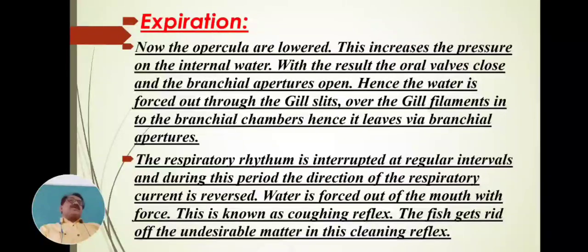For this inspiration and expiration, two important walls are present in the body of the fish. The first wall is present in the mouth, in the upper jaw and lower jaw, and is called the oral wall. The next wall is present on the operculum, and is called the opercular wall. These two branchiostegal walls play the most important role in the mechanism of respiration, the mechanism of gaseous exchange.